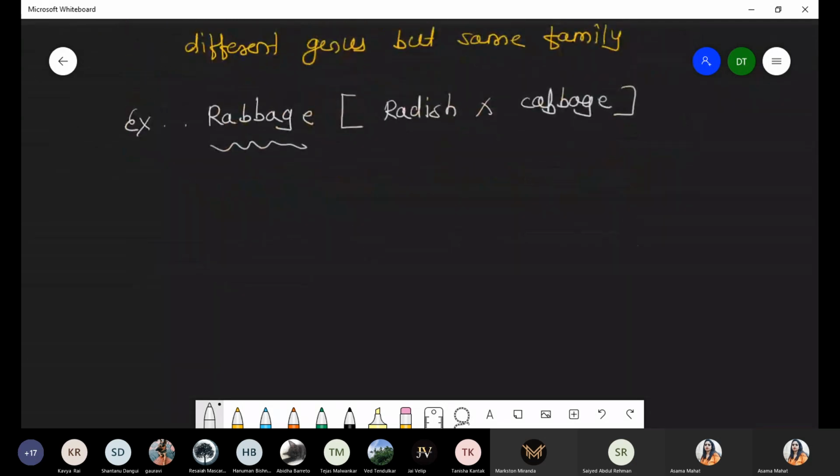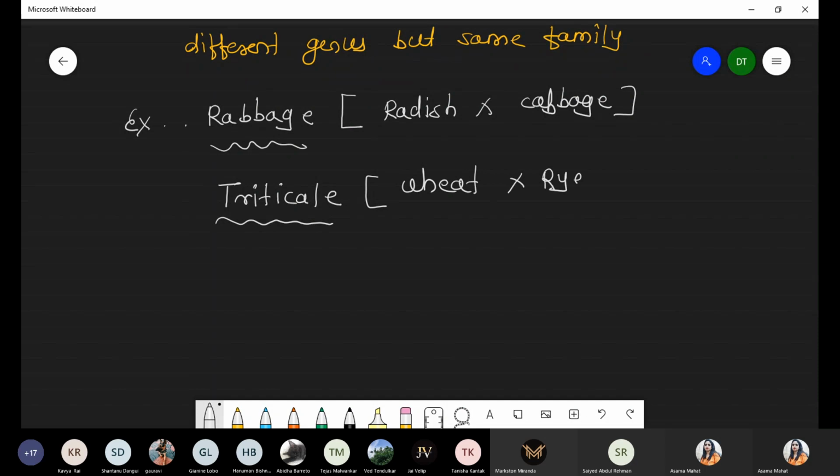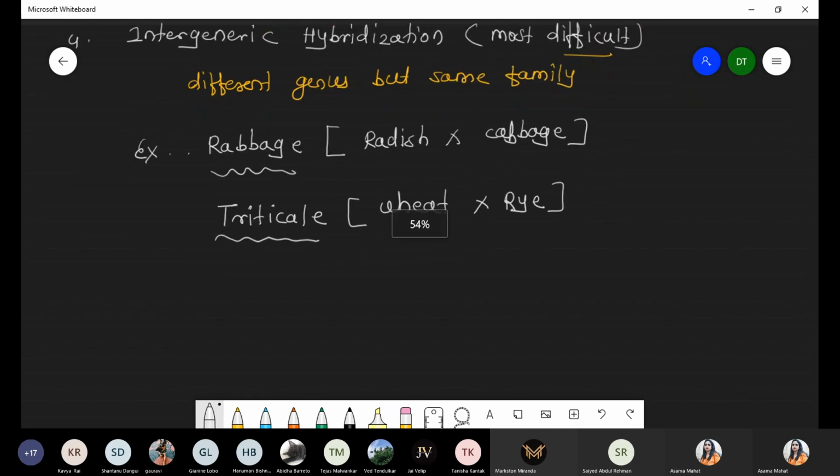Now again there is the formation of one improved variety, that is triticale. It is a hybridization between the wheat variety and the rye variety. Wheat and rye are two different genera but they belong to the same family.